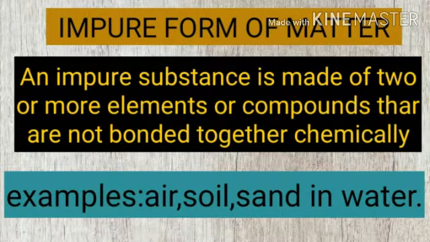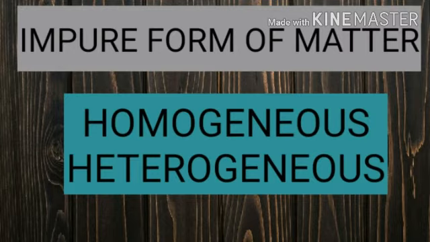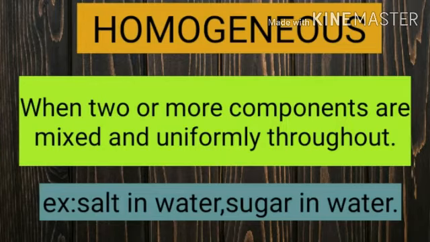And next one, impure form of matter. An impure substance is made of two or more elements or compounds that are not bonded together chemically. In the pure form of matter, the elements or compounds are bonded together chemically. For example, air, soil, sand in water, and fruit juice. And impure form of matter is again divided into two types. One is homogeneous and the second one is heterogeneous.